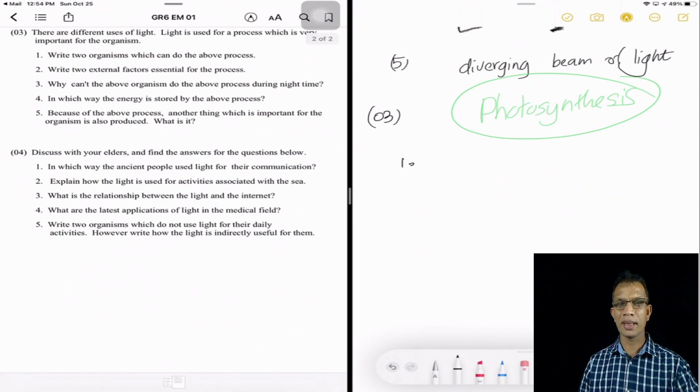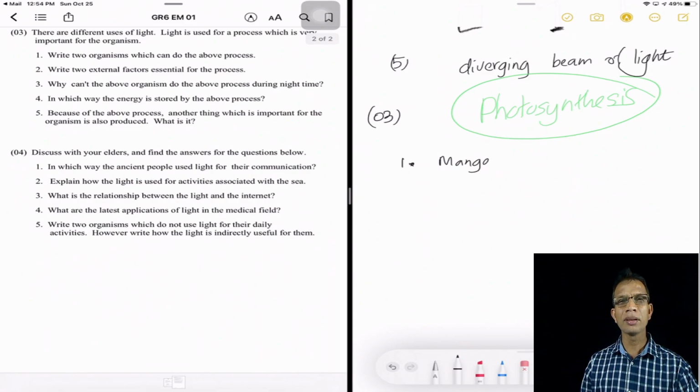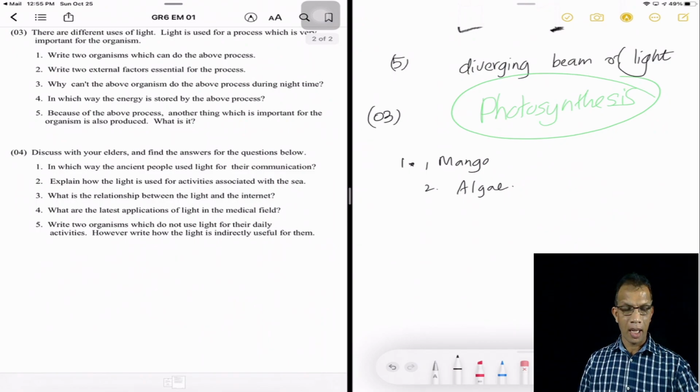The photosynthesis can be done by the green plants. So I write the answer, mango, and I like to write the name of that very tiny greenish organism living in the aquatic environment. Yes, it is algae. A-L, oh, I wrote T, A-L-G-A-E, algae. And the second question. Write 2 external factors essential for the process.